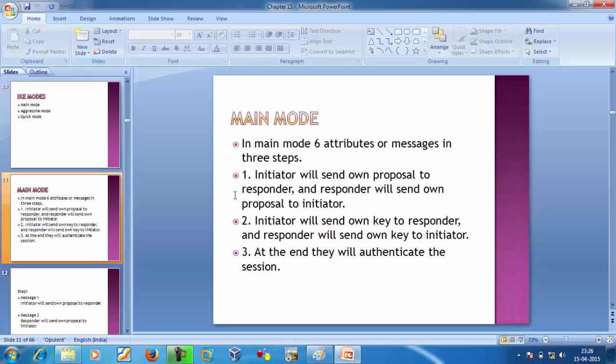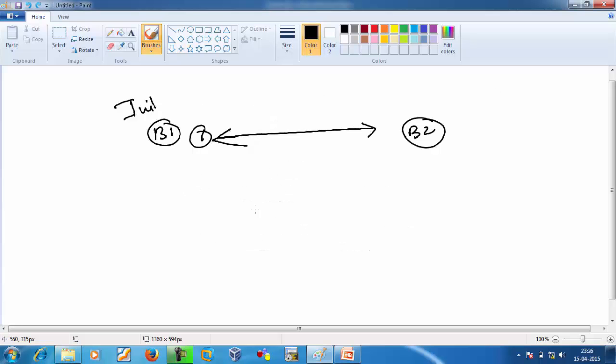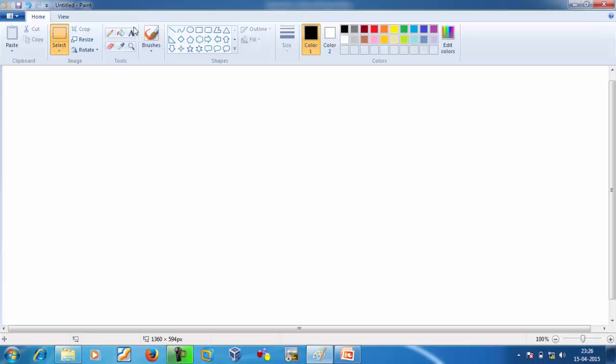Again I am repeating, in main mode 6 messages are divided into 3 steps. The initiator will send its proposal to the responder, the responder will send its proposal to the initiator. In the second, the initiator will send its open key to the responder, the responder will send its open key to the initiator. Third, the initiator will authenticate the session, the responder will authenticate the session. So this was roughly, but we want to know in depth. So here we require a new diagram. Please have patience.